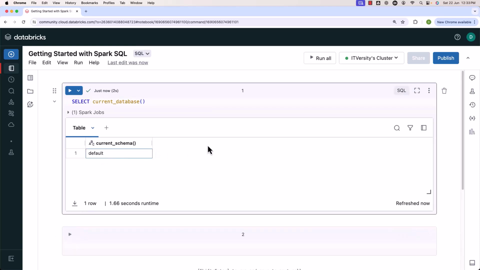This is how you can actually get started with Spark SQL using Databricks Community Edition. Keep in mind the prerequisite is you need to have valid account with respect to Databricks Community Edition. If not, you have to sign up and then you have to make sure the cluster is up and running. Then you can start with a notebook like this and then start running SQL queries like this.